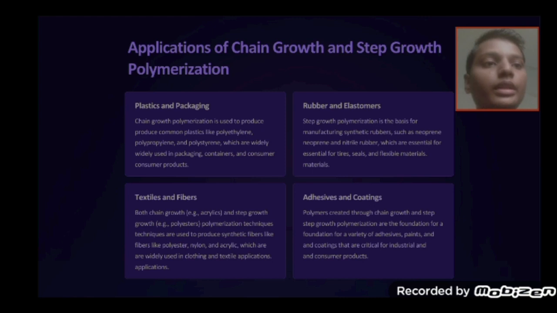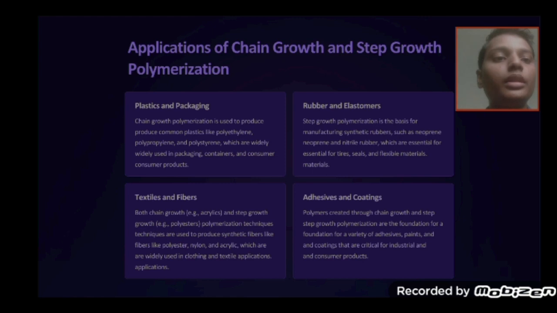Textiles and fibers. Both chain growth and step growth polymerization techniques are used to produce synthetic fibers like polyester, nylon, and acrylic, which are widely used in clothing and textile applications.